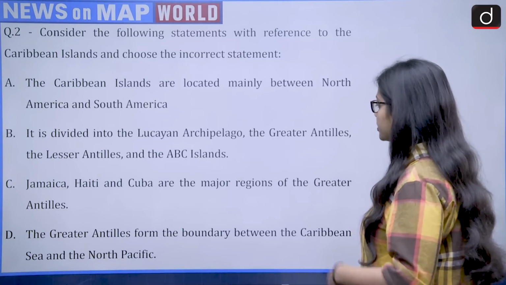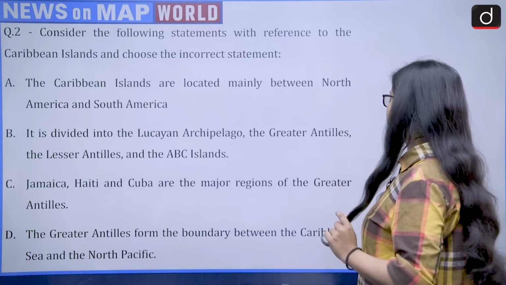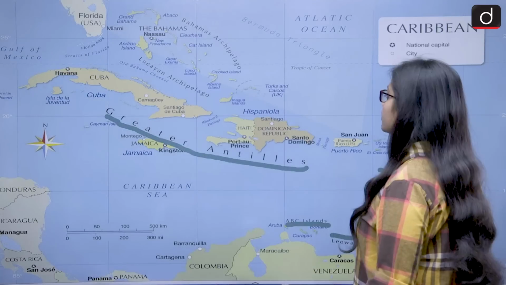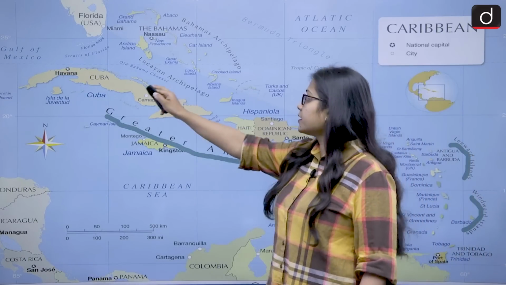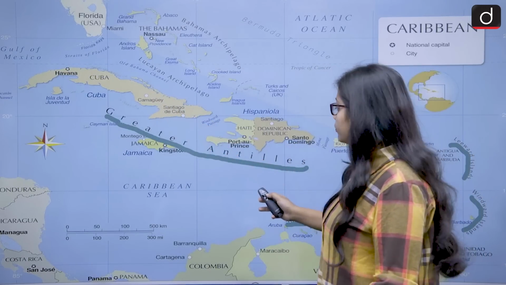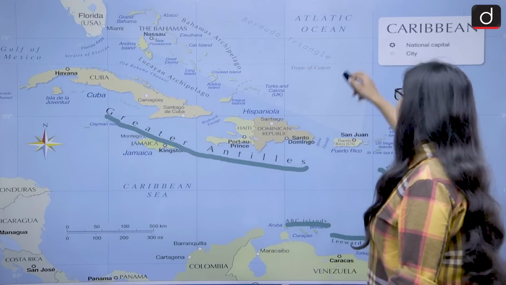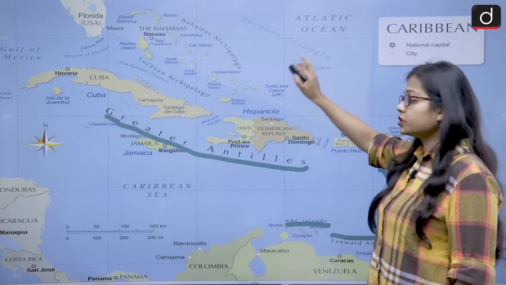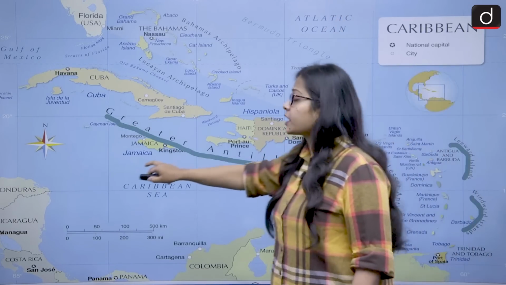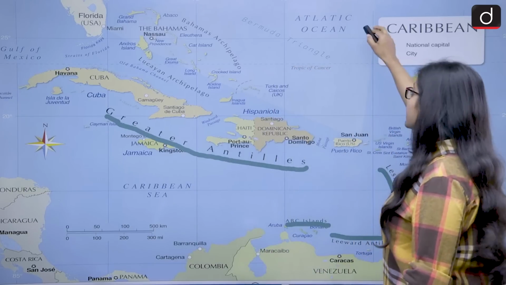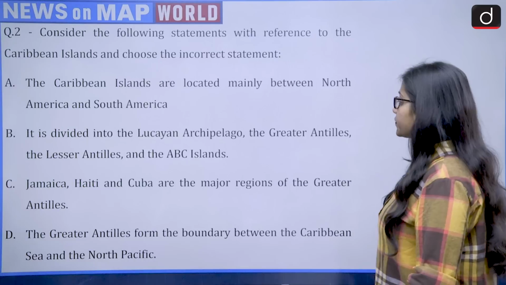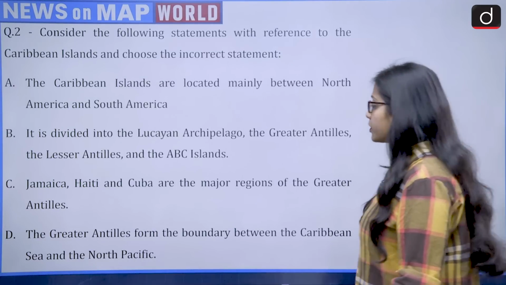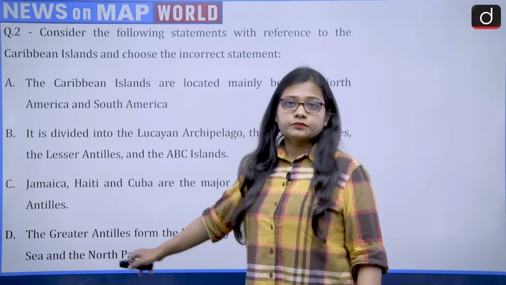Then comes the fourth, that is D. The Greater Antilles form the boundary between the Caribbean Sea and the North Pacific. So this is the Greater Antilles, and the Greater Antilles is forming a boundary between the Caribbean Sea and the Atlantic Ocean. It is not associated with the Pacific Ocean. It is forming a boundary between the Caribbean Sea on the south and the Atlantic Ocean on the north. So we have to talk about the incorrect statement. So the correct answer for this question becomes option D.